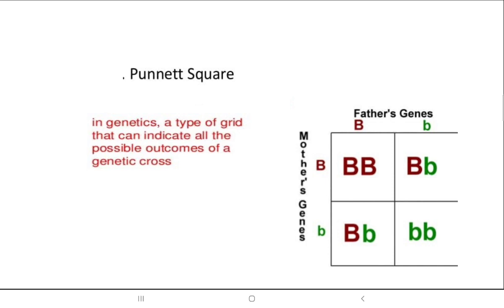Just this box, father gametes on one side, mother gametes on the other side, and just multiply to each box like you do in maths. So capital B and capital B, the first box you have capital B both. The second one, you are having one side capital B, the other side small b. So what does it indicate? Capital B means the dominant, small b means the recessive. It could be any character which you have taken.